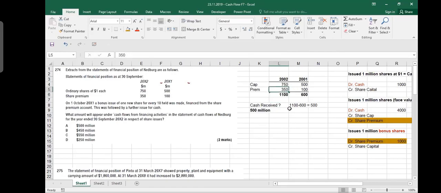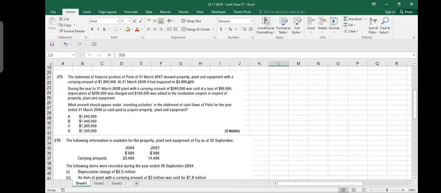So I know that the total is changing because premium is also increasing. In case of bonus, premium never increases, premium decreases. So I'm collecting some premium, which means there are some other transactions. And it is also given here that this was followed by a further issue for cash. Okay? Yes, sir. Let's do the next one, 275.